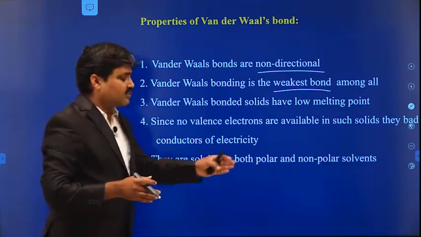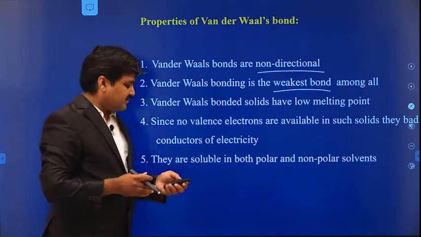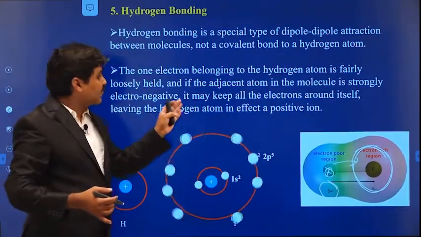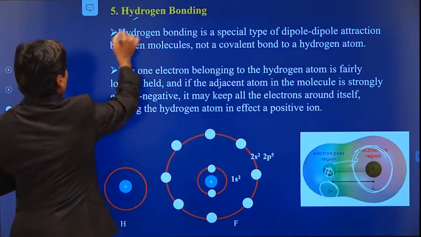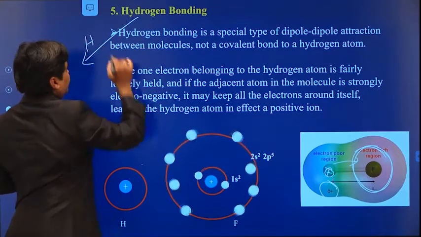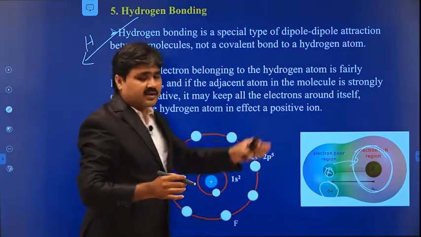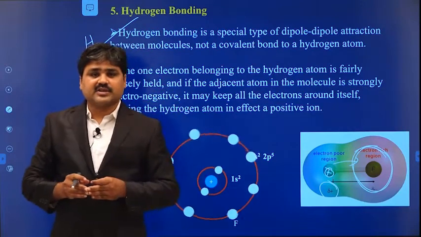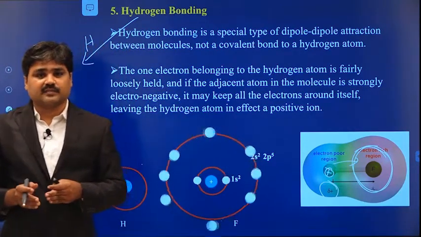These are soluble in both polar and non-polar solvents. So the next one is hydrogen bonding. In hydrogen bonding, at least one atom must be hydrogen, and the second atom is a strongly electronegative atom, such as oxygen, nitrogen and fluorine.